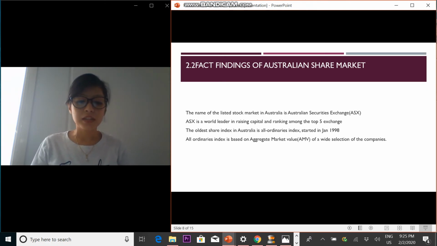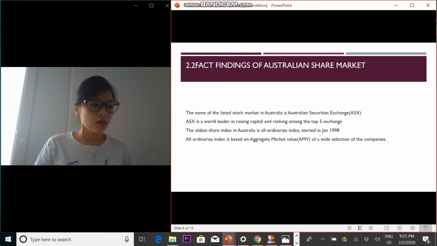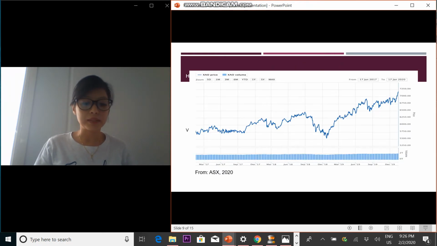Today, the Australian Securities Exchange has an average daily turnover of 5.6 billion and facilitates an average of 1.3 million trades. The All Ordinaries Index is based on and aggregates the market values of a wide selection of companies.